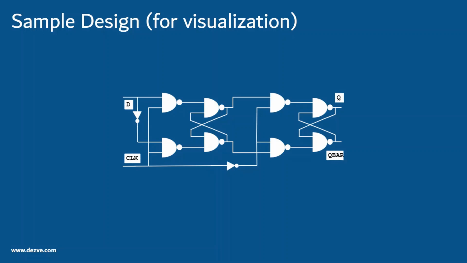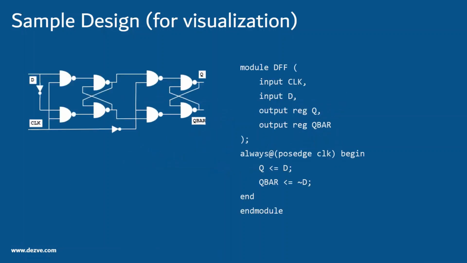This is where the hardware description language comes in. It allows us to handle complexity as well as provides readability and helps in quicker debugs. The right hand side represents the HDL representation of the circuit. Clearly it is more readable. We can see the inputs, we can see the outputs, and again with the knowledge of HDL we know that it represents a D flip-flop.